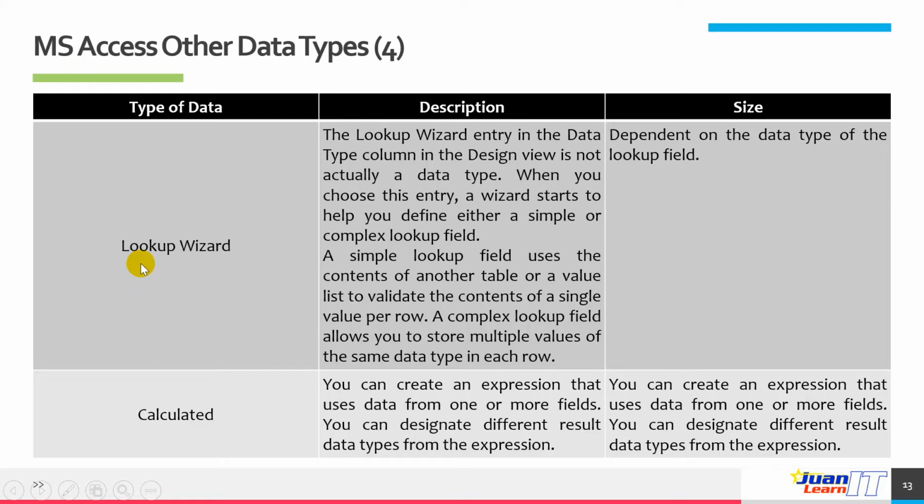A simple lookup field uses the contents of another table or a value list to validate the contents of a single value per row. A complex lookup field allows you to store multiple values of the same data type in each row. The size would be dependent on the data type of the lookup field.